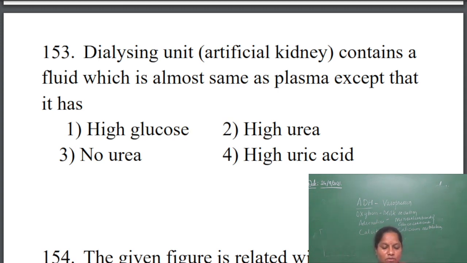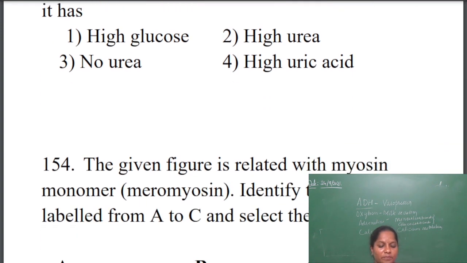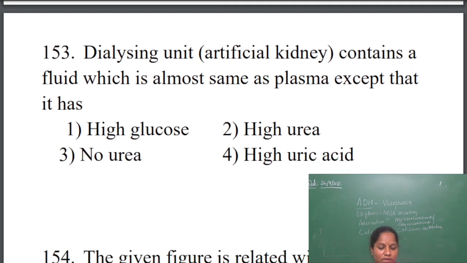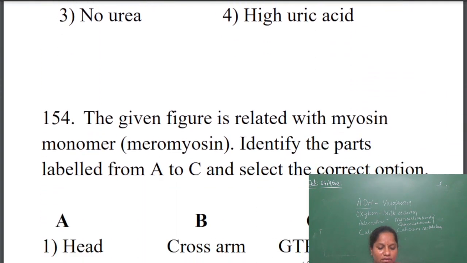So high glucose, high urea, high uric acid are given as options. They say there is no urea in the sample, so high urea and high uric acid do not occur. Glucose can be present, but other than that the answer will be no urea. Urea is not present in the dialyzing unit when the kidneys are filtered there.